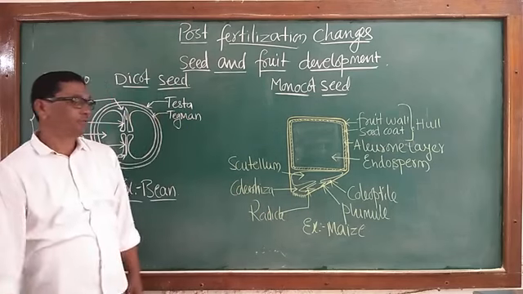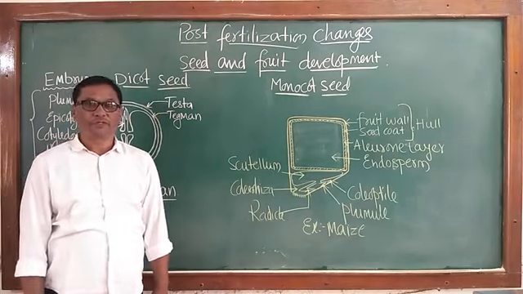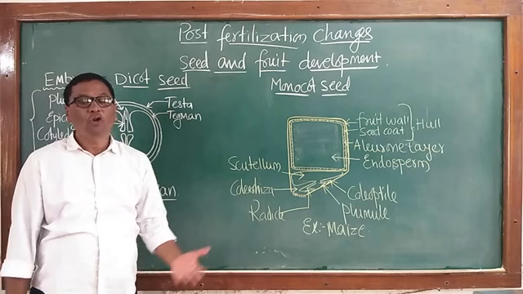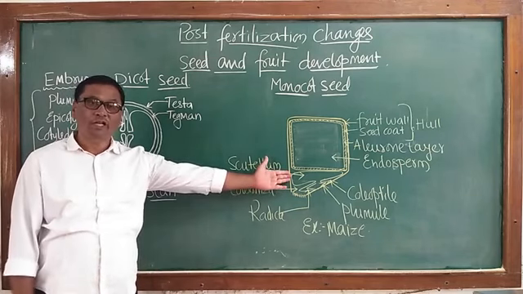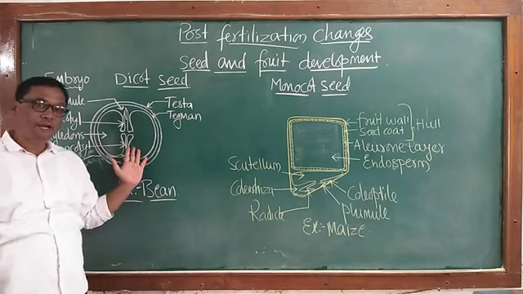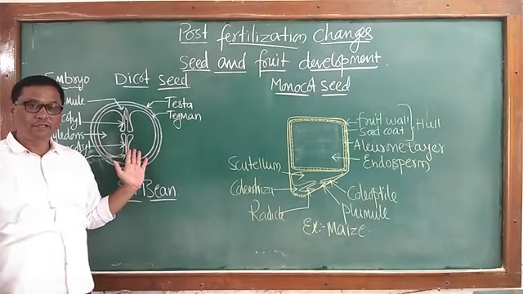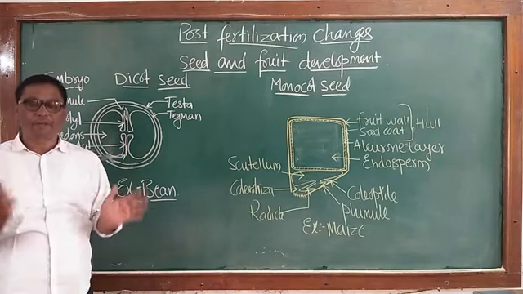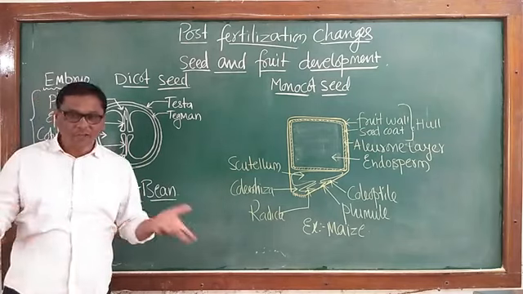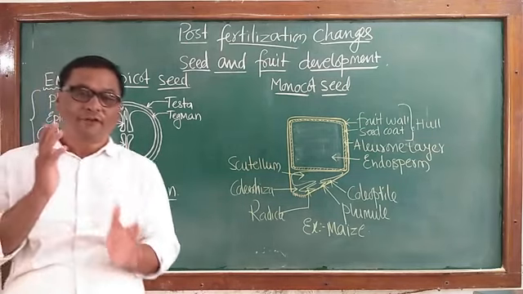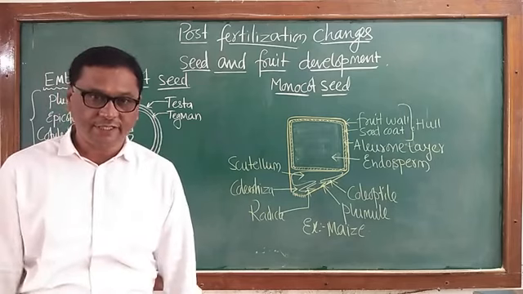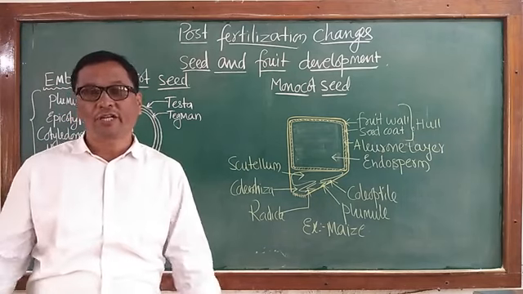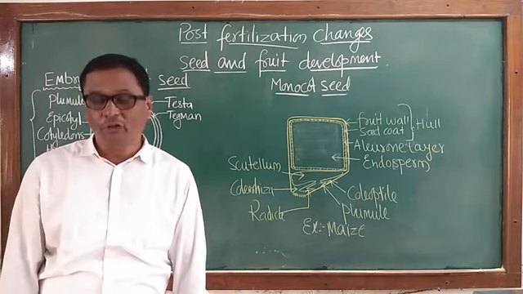According to the type of plants in angiosperms, the formation of seed also differs. Monocotyledonous plants, monocotyledonous seeds, dicotyledonous plants, dicotyledonous seed. These monocot and dicot seeds are separate seeds, and there are also other means to classify or differentiate the types of seeds. We also study seeds as endospermic seeds and non-endospermic seeds.